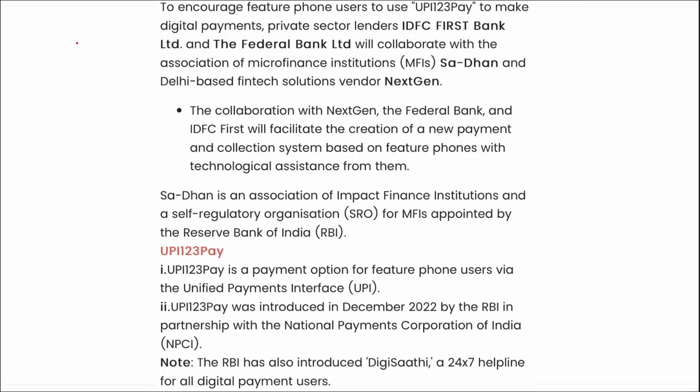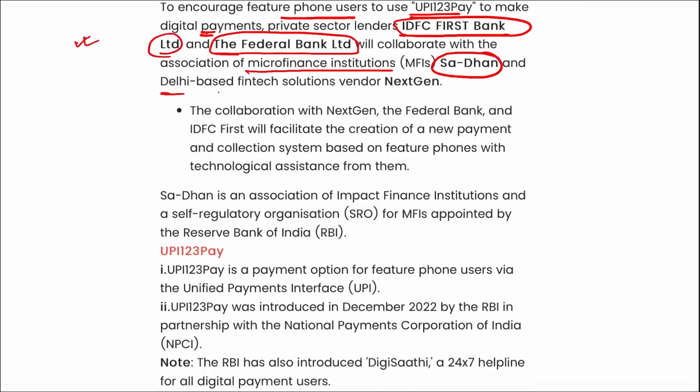I repeat, to increase the reach of feature phone users and allow them to use UPI 123 Pay and make more digital payments, it was IDFC First Bank Limited and Federal Bank Limited. These two banks have tied up with the microfinance institution Sadhan and the Delhi-based fintech solution vendor NextGen.